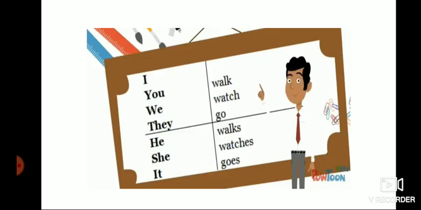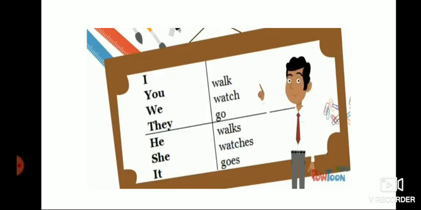But for he, she, it, third person singular, you have to add s or es with the verb.